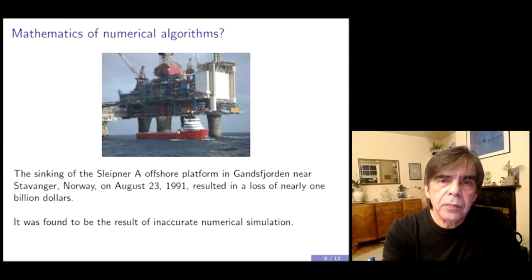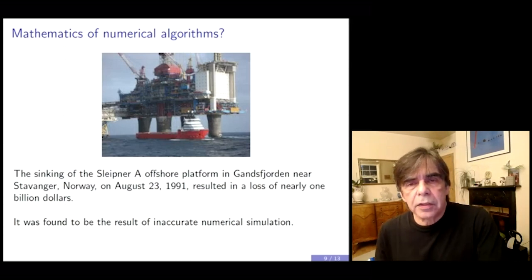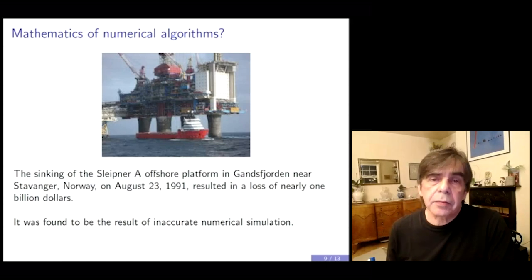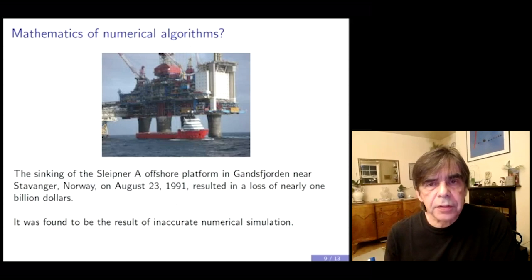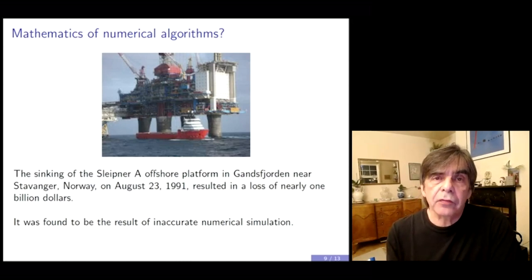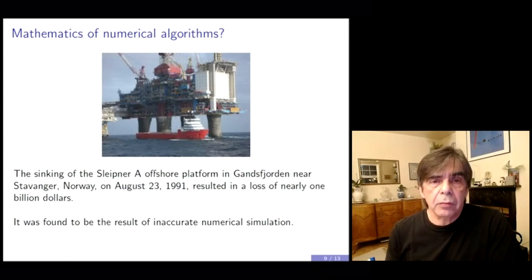The stresses that were computed in these pylons were underestimated and the platform collapsed. So my point is, indeed, you need mathematical theory to understand the behavior of numerical algorithms, because if you understood why a certain numerical method is not capable of predicting certain physically relevant properties, then you can use this algorithm with caution.